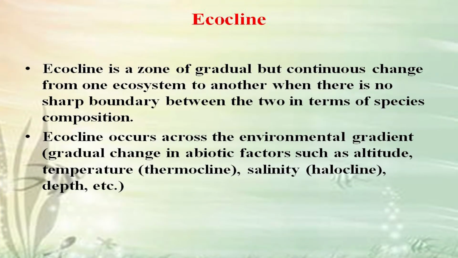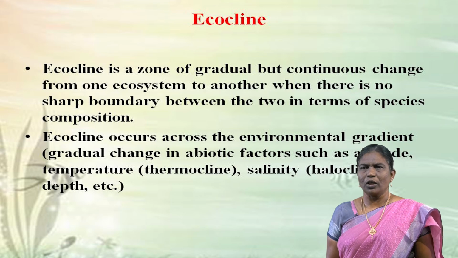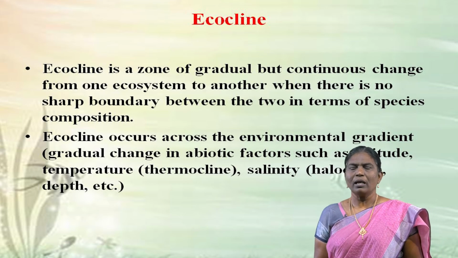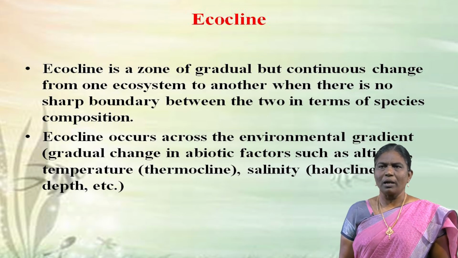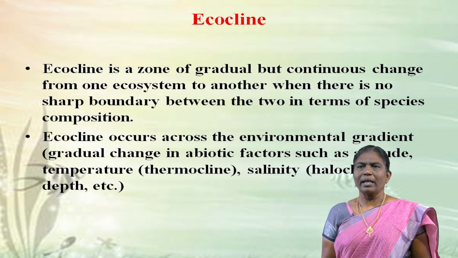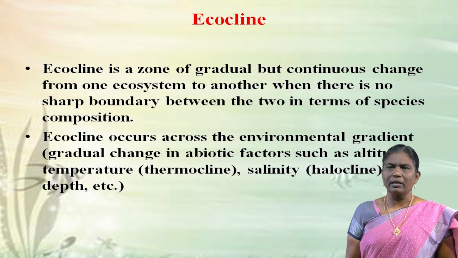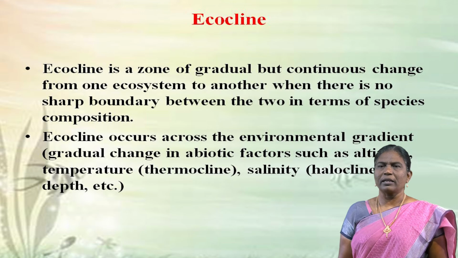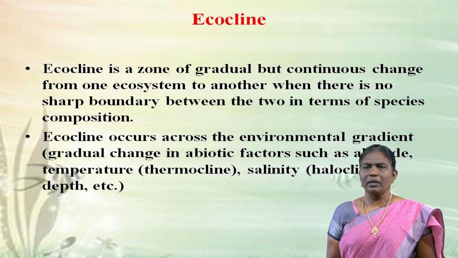Ecocline is a zone of gradual but continuous change from one ecosystem to another, where there is no sharp boundary between the two in terms of species composition. Ecocline occurs across an environmental gradient, with gradual change in abiotic factors such as altitude, temperature, salinity, and depth.